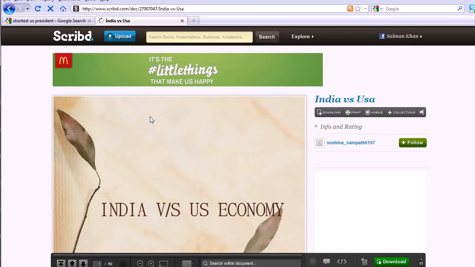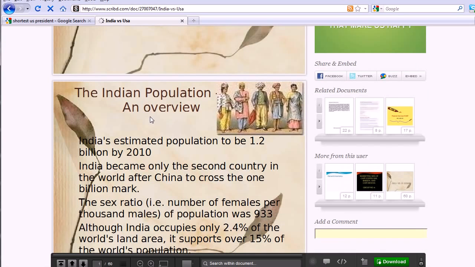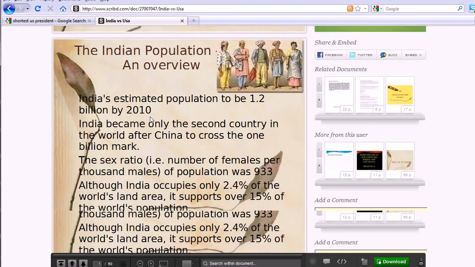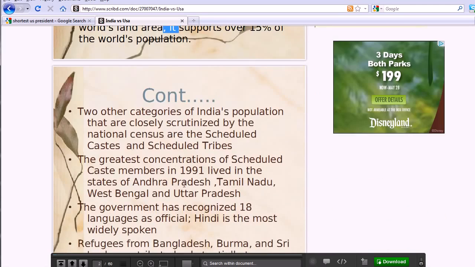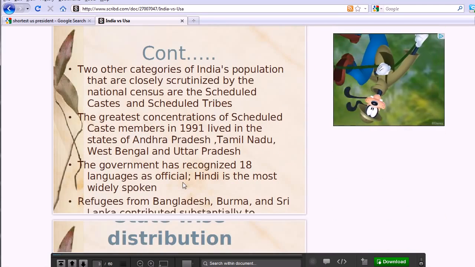Okay, so this is some kind of presentation by someone. That's what Scribd does. They allow you to put your presentation on. India's estimated population will be 1.2 billion by 2010. India became the second country in the world after China to cross 1 billion. The sex ratio, number of females per 1,000 males, was 933.